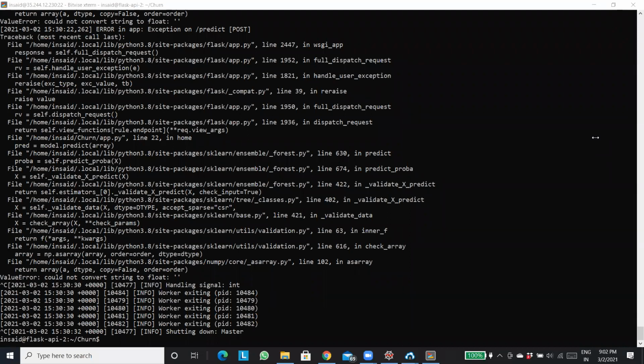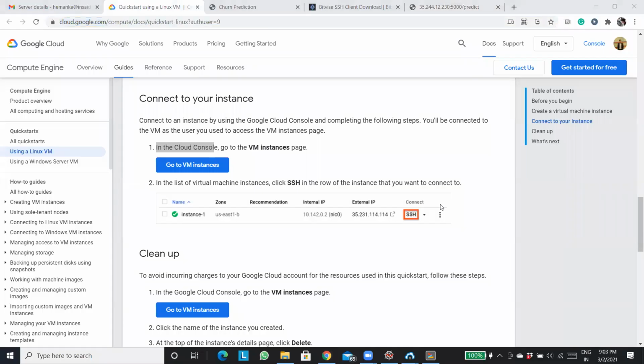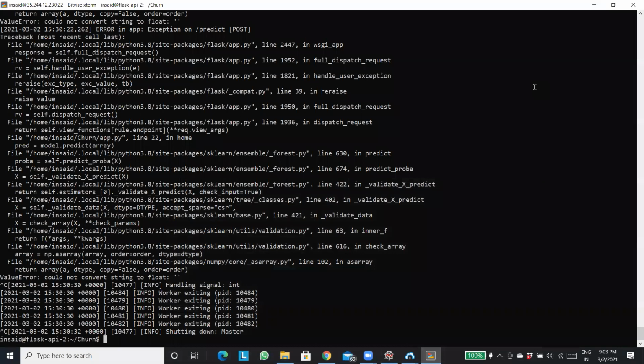Sandeep, the process is anyways going to be the same. You just need to take care of the server. For the server, I have already given a link. Still, I'm putting it in the chat box. Go through that, create a free server on GCP, and go through the same process. Go through the recording. You'll get how to create it, how to put it, everything, and you can easily create a web app.